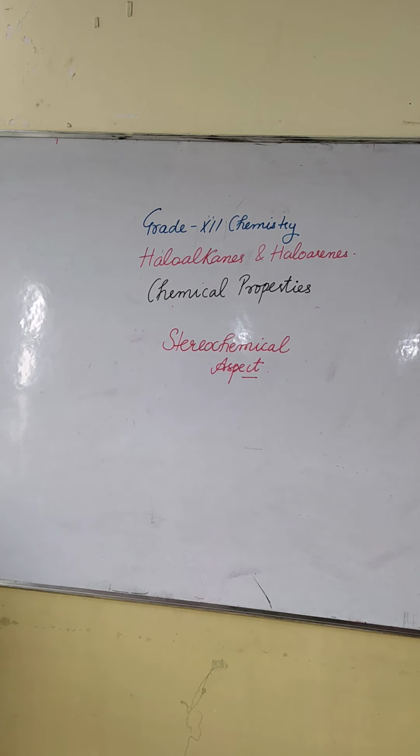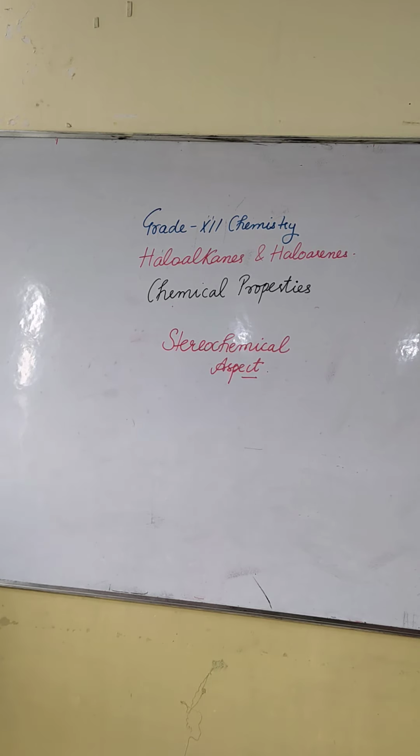But there are a few terms which you should know. First is PPL and optical activity. PPL means plane polarized light. Certain compounds can rotate the plane polarized light. Plane polarized light is produced by passing ordinary light through a Nicol prism. Fine? It is a prism which shows optical isomerism. After the completion, you will understand better. Just listen to the topic for 5 minutes.